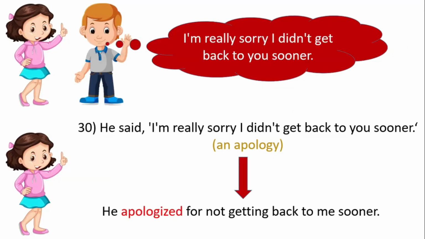"I'm really sorry, I didn't get back to you sooner." He said, "I am really sorry. I didn't get back to you sooner." In direct speech, this is an apology, so you can use apologized as the reporting verb. In reported speech, he apologized for not getting back to me sooner.